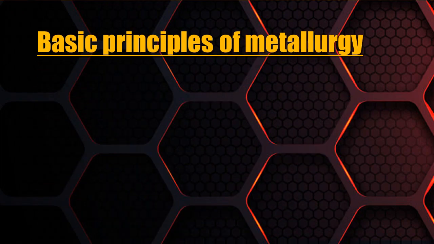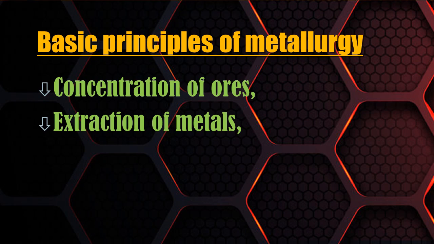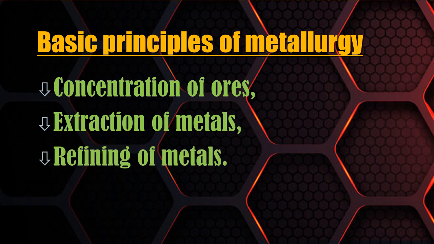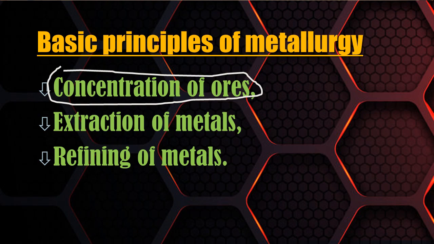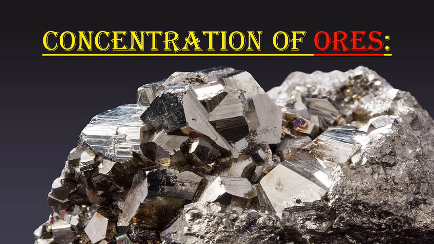Okay, so here we have the basic principles of metallurgy. That means pure metal is obtained from the ore by the following stages. First stage is concentration of ore, the next stage is extraction of metals from their ore, and then refining of metal, in which the pure form of the metal can be obtained. So these are the three principles of metallurgy, and out of these three, today we shall study only one principle, that is concentration of ores. So let's study. Okay, concentration of ores.